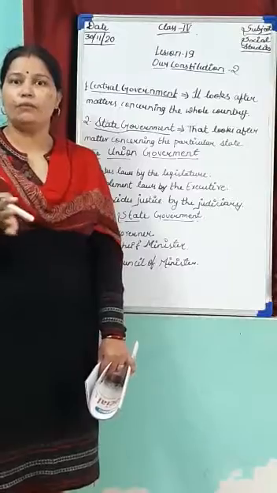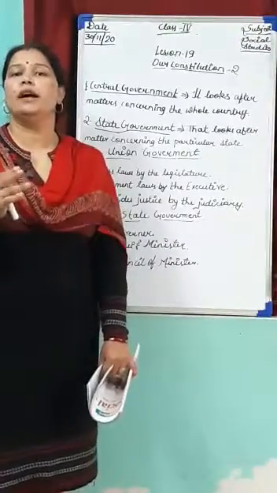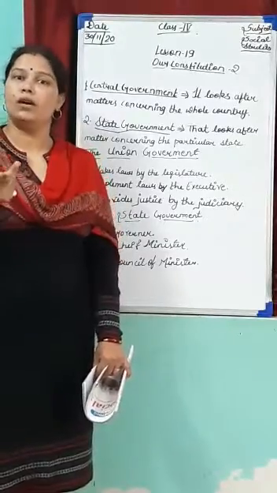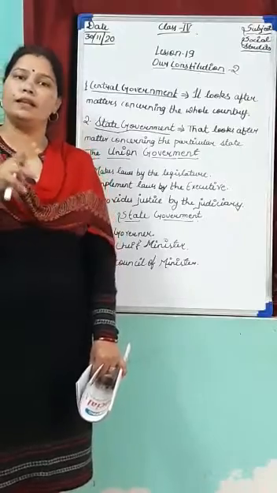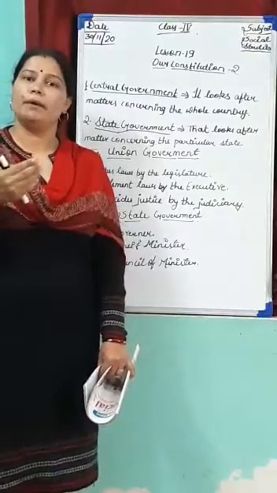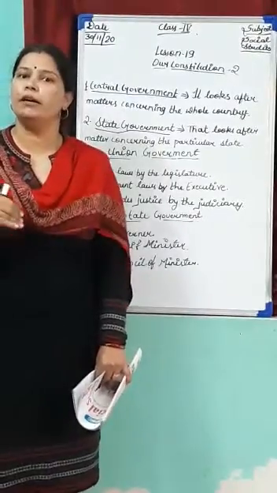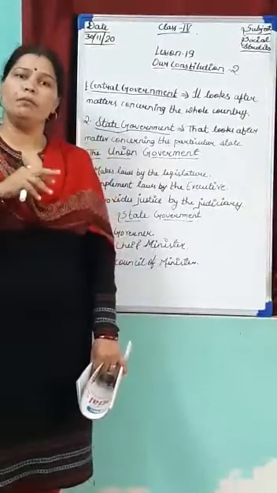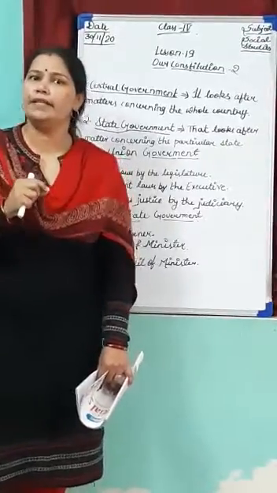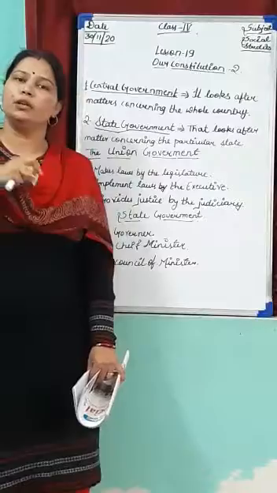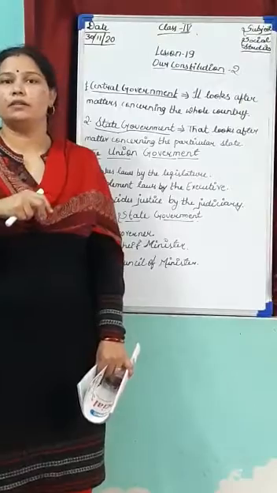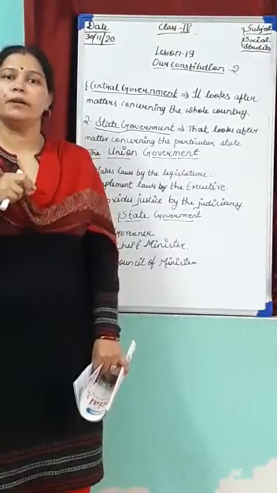But recently, a few months ago, Jammu and Kashmir, earlier a state, became a union territory, and Ladakh also became a union territory. Earlier, Ladakh was a part of Jammu and Kashmir only. But now it is a separate union territory, and Jammu and Kashmir also became a union territory. So it became 28 states and 9 union territories. All 28 states have their own government, and it is the duty of the state government to look after the particular state.